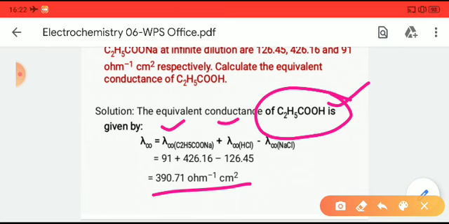Okay, so this is the last part of electrochemistry. I hope you have understood this very well. If you have any doubt, then feel free to contact me. Okay, thank you very much.